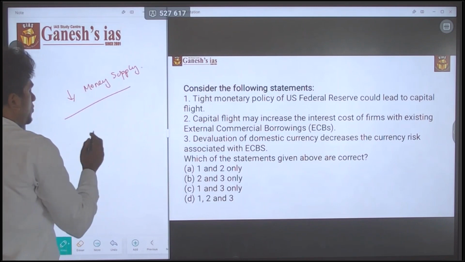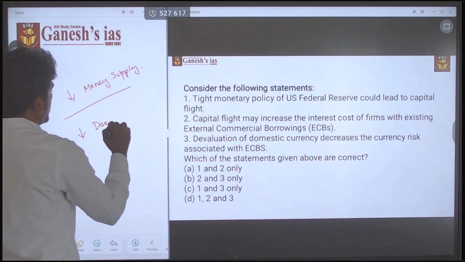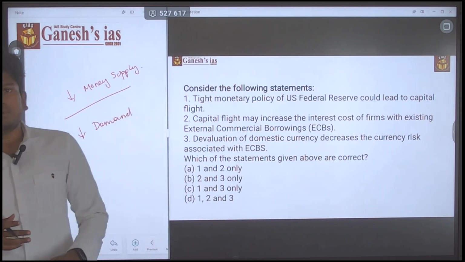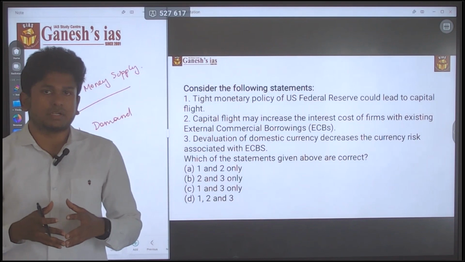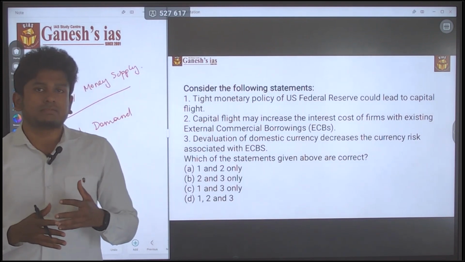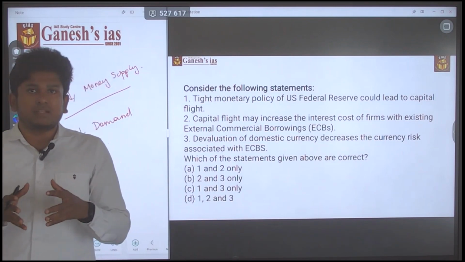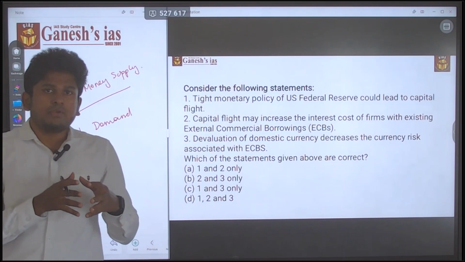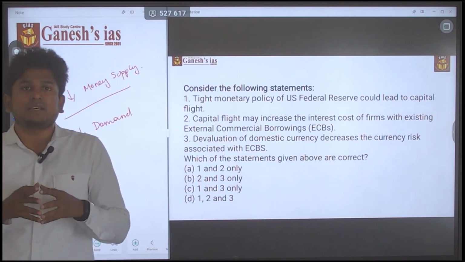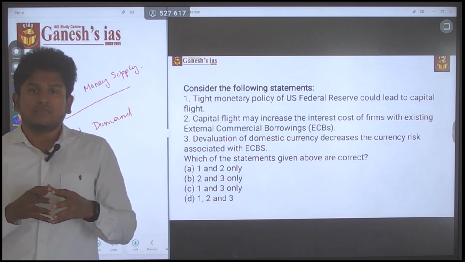If you reduce the money supply, you reduce the demand in the market. What will happen if there is no demand in the market? The companies that produce huge quantities of products can't sell them, because there is reduced money supply.